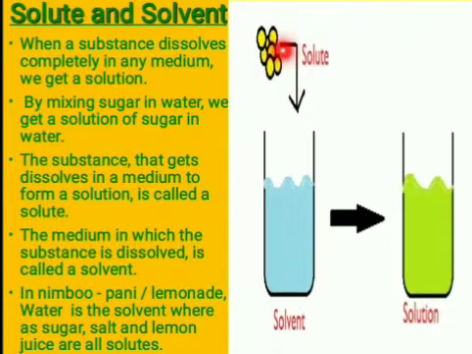Suppose we have added sugar into a glass of water, so sugar will be solute and water will be solvent, and we get a mixture of sugar and water. That mixture is a solution. Thus, the substance that gets dissolved in a medium to form a solution is called a solute, and the medium in which the substance is dissolved is called a solvent.